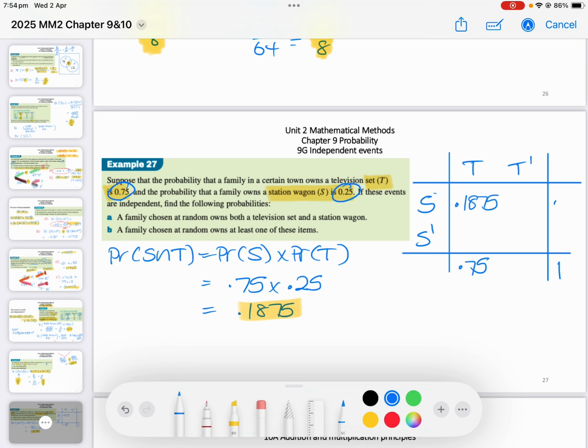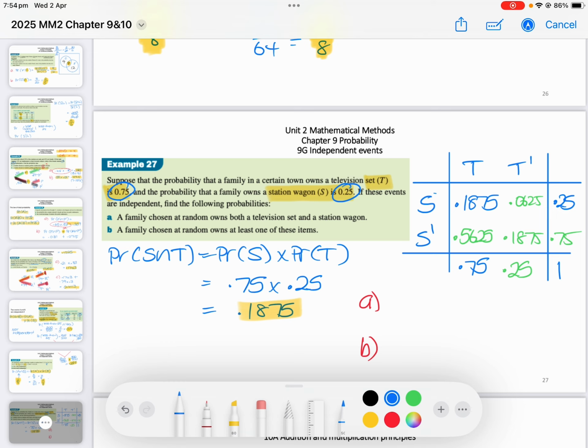Probability of S is 0.25. So I can fill in the remaining values, 0.25, 0.75. I'm going to get my calculator out for this and write 0.5625, 0.0625, and 0.1875. Just to make sure that all the rows and the columns add up together. And you can do that from previous questions, or you could probably figure it out now.